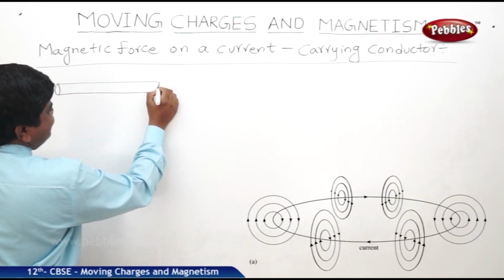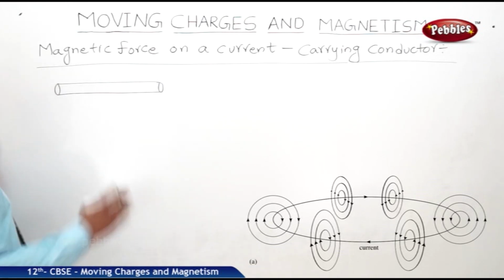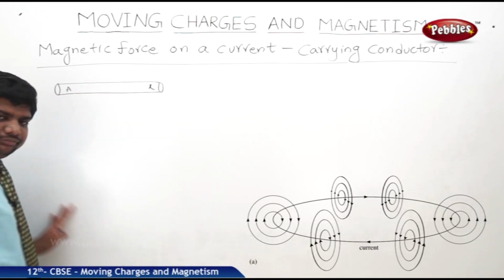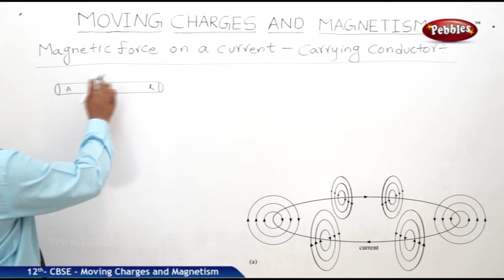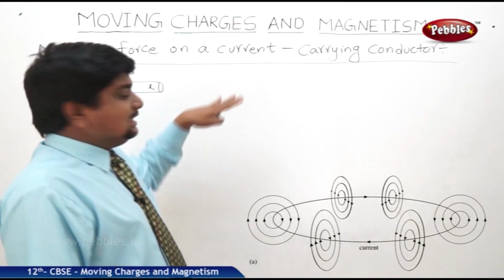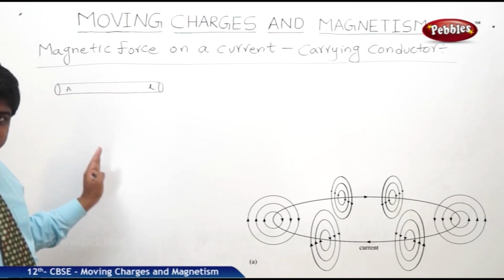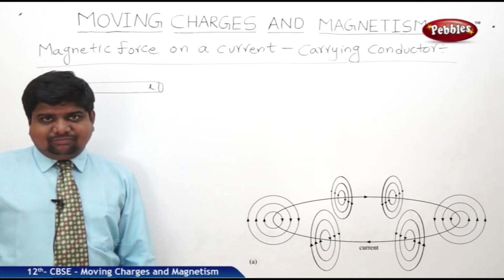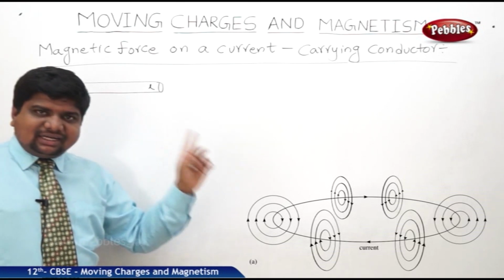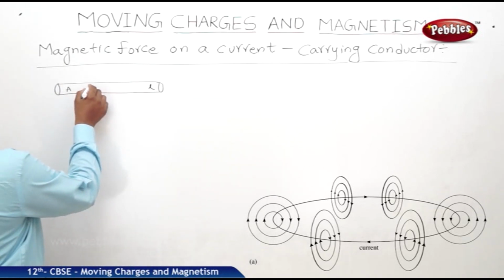Current carrying conductor means a wire also we can take, or we can visualize the wire like this. It has area of cross section A, of length L, having many free charges. Mobile charge carriers are there, and they are responsible for creating the electric and magnetic fields. Let us say the electrons are responsible through this current carrying conductor.